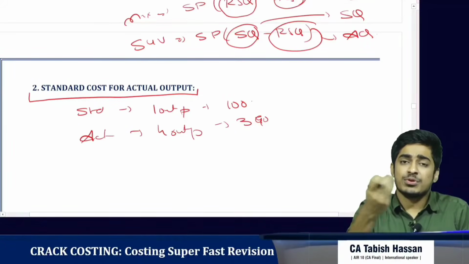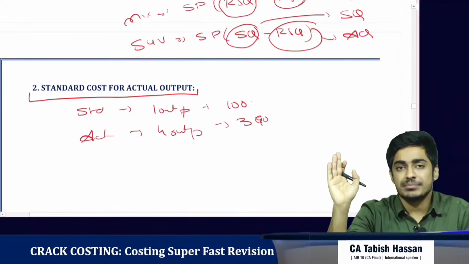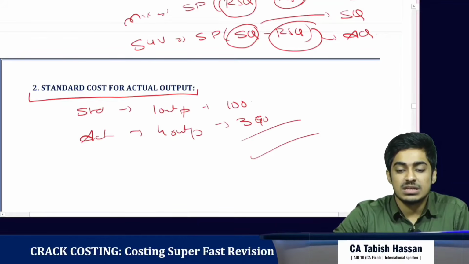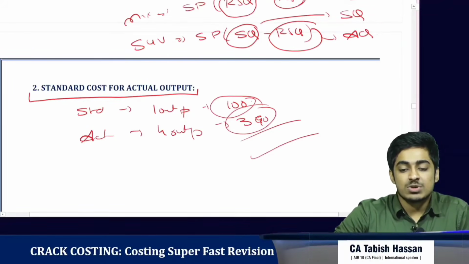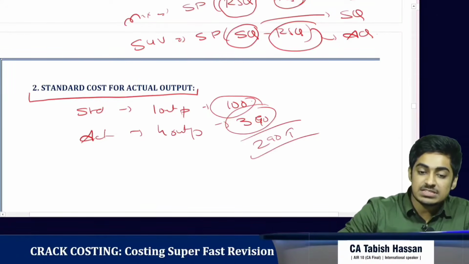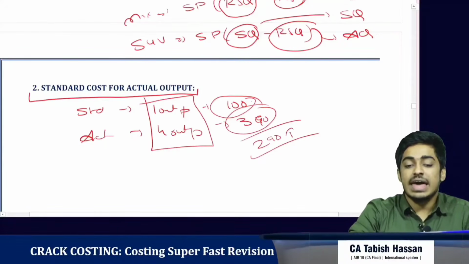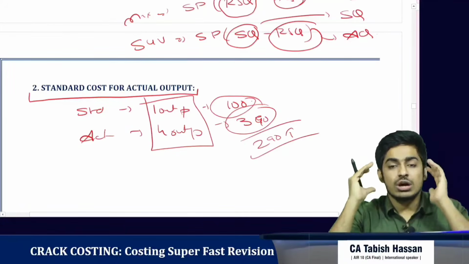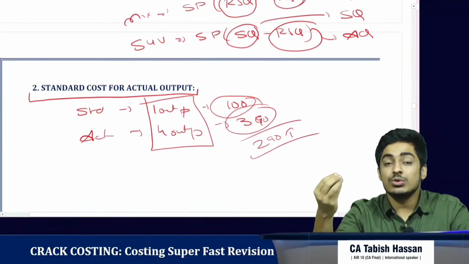Are we producing at a cheaper price or at a costlier price? How do we compare? If we just look at the price, we are producing at a higher price because we are paying 290 rupees more. But there is a difference in quantity also. When we have a difference in the actual output, on the outer surface we think that we have actually incurred 290 rupees more.